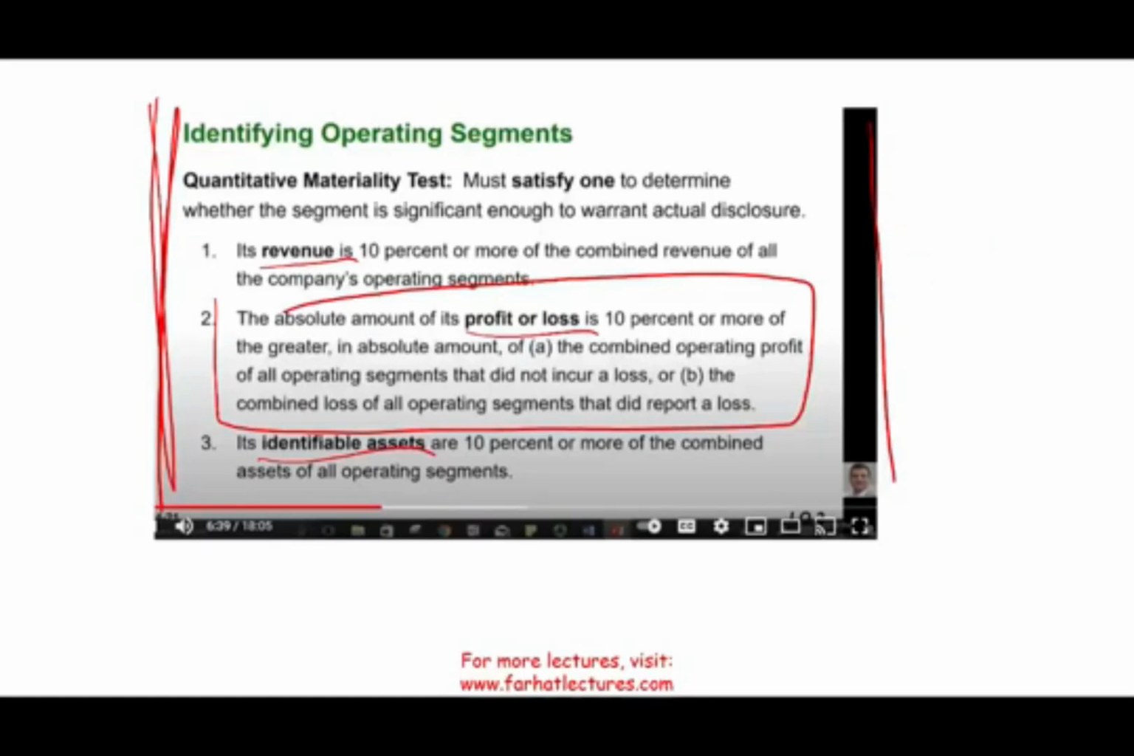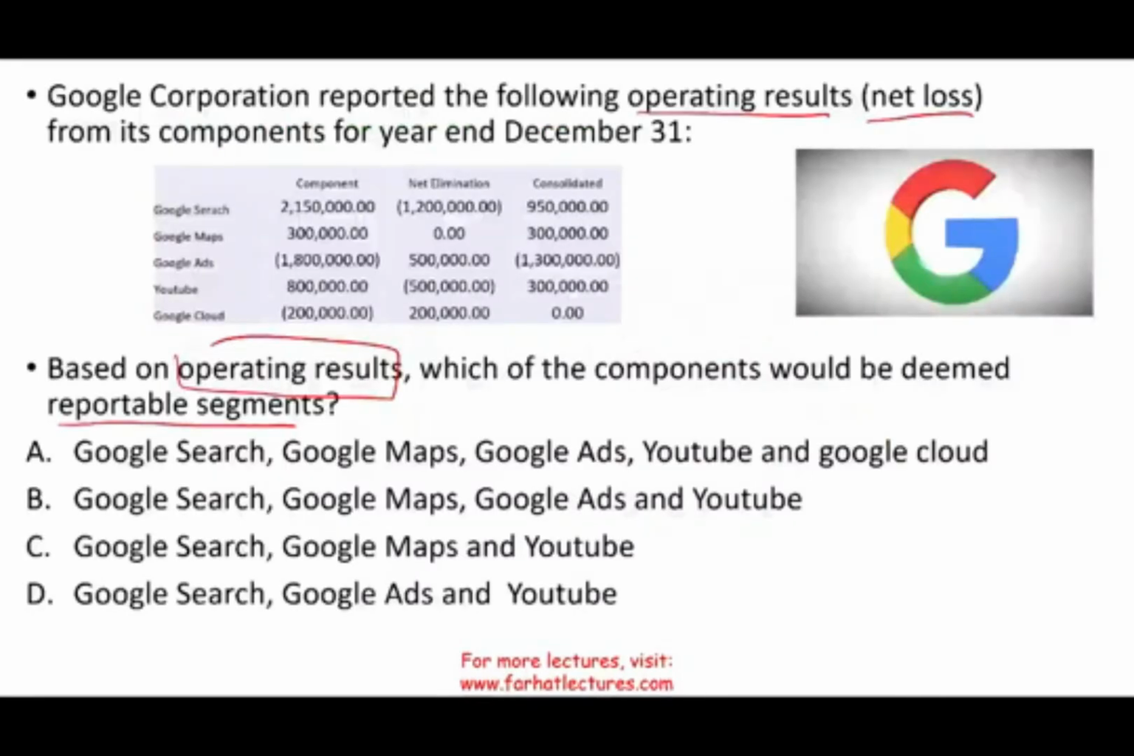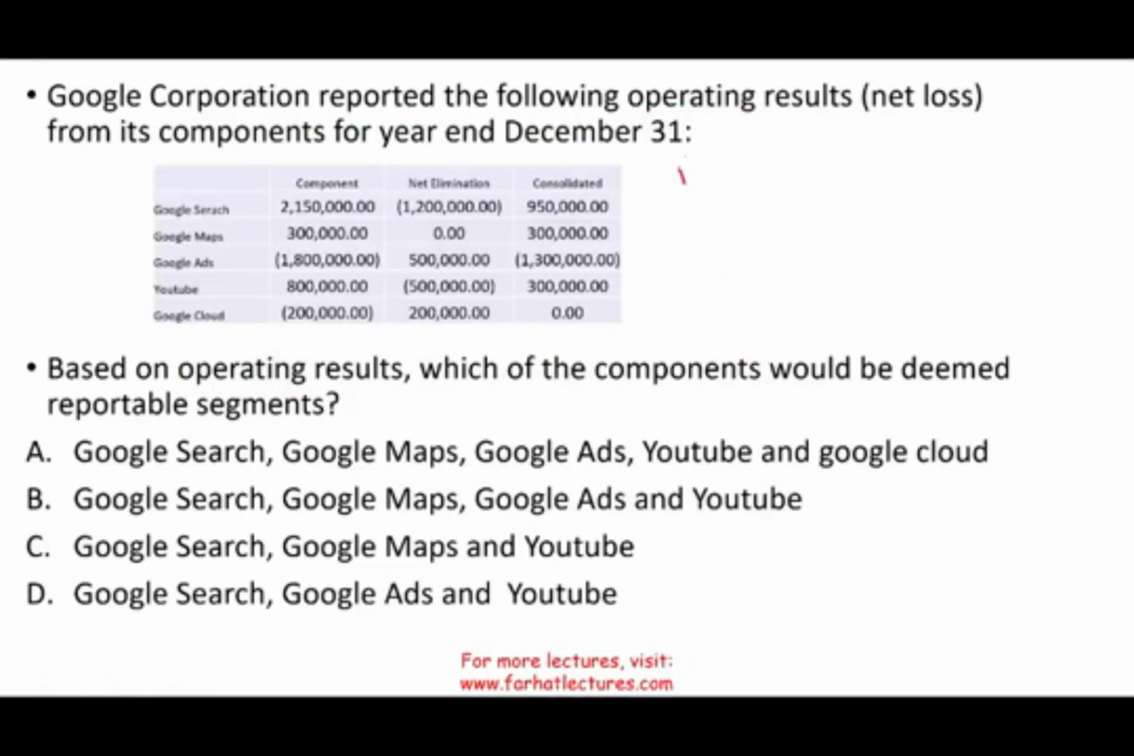Okay, combine operating profit of all segments that did not incur a loss, and combine all losses of the operating segments that did report a loss. So we have to separate the losses from the gains. Let's do that first. We're going to have a profit column and a loss column. We have to keep the profits together and the losses together, and add them up first.